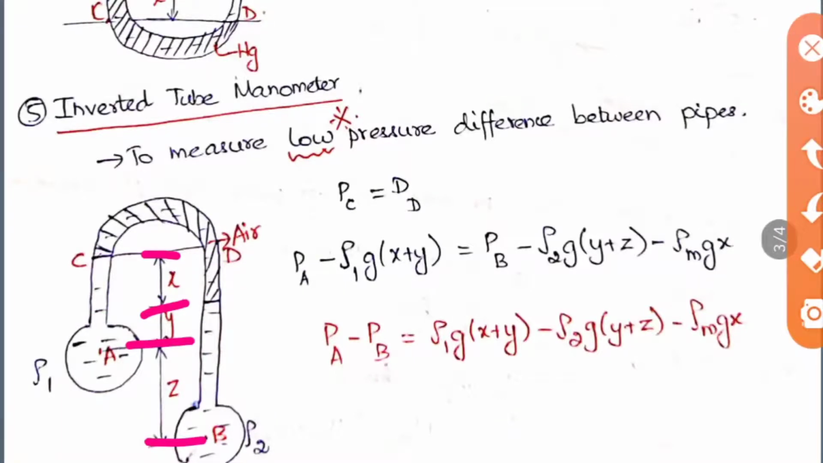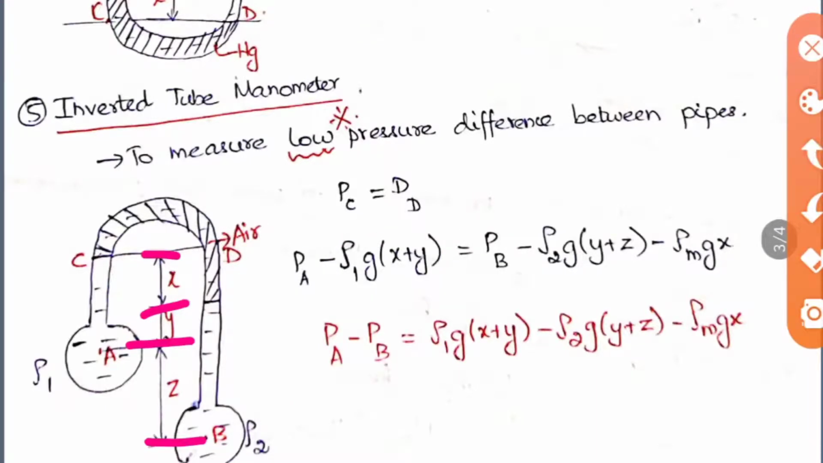So here we have taken air. Here on the top, all this time we have seen mercury, no? So here we have taken air. There will be a valve also sometimes to release the air in some cases. So here PC is equal to PD. So PC will be equal to PA plus rho 1 into G into this height, that is X plus Y. And on the next PD side, PD will be equal to PB minus. So here you can see this minus term.